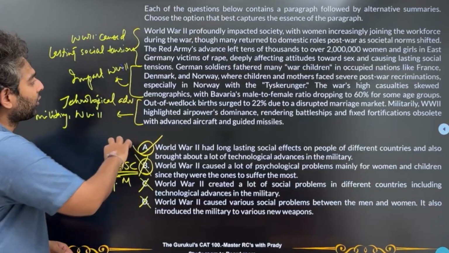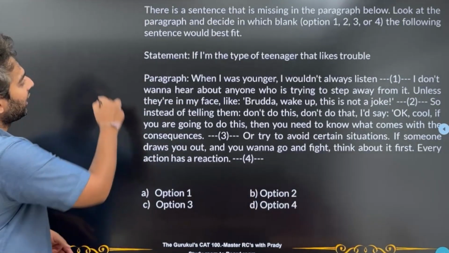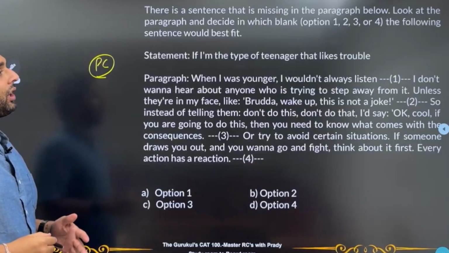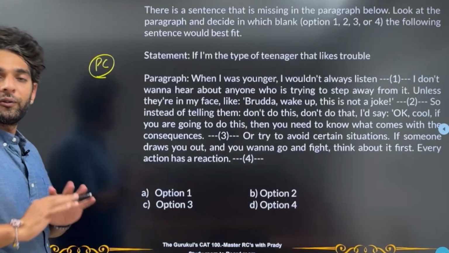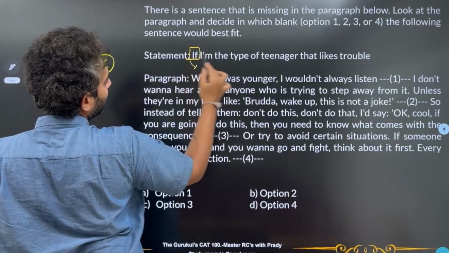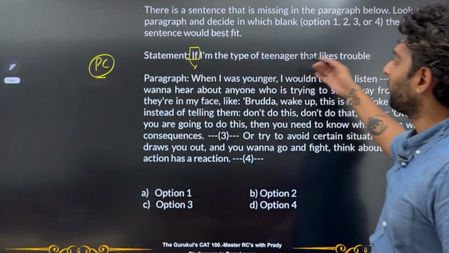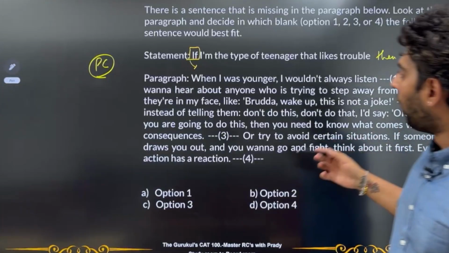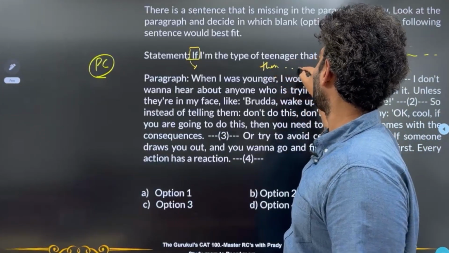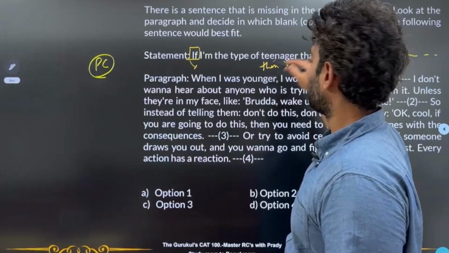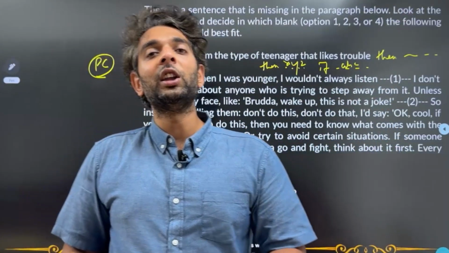Now let's go to the last question of this day. Now this is again a para completion type of question where the statement reads, if I'm the type of teenager that likes trouble. Now the first clue that I get from this is if I am something. Okay, now when I have if I am something, then XYZ. Or I'll be getting then XYZ if ABC. Right, so these are the two ways in which you can think about the conditional of if.